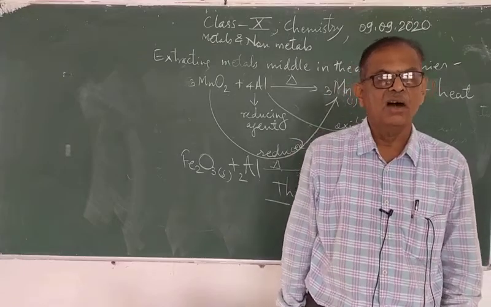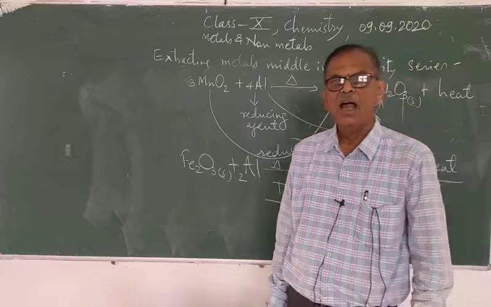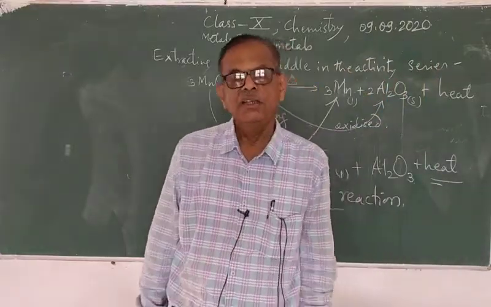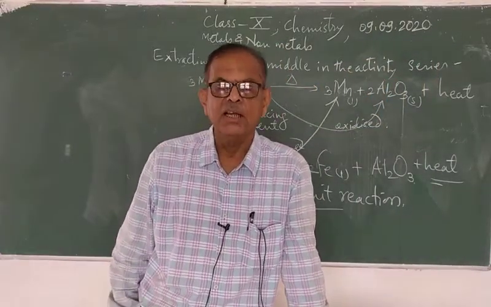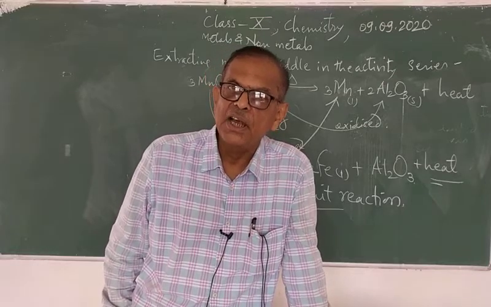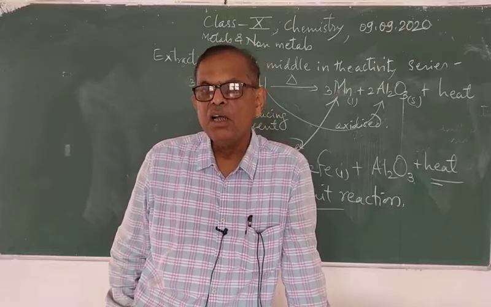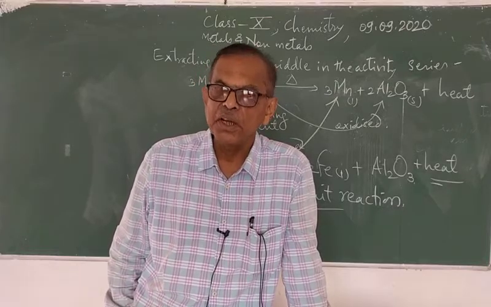They occur as sulfides and carbonates, and therefore it is better to reduce the oxide than sulfides and carbonates.